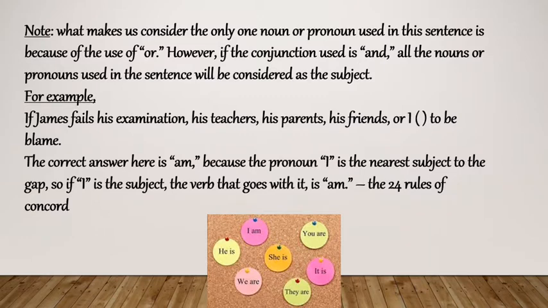There is another example. If James fails his examination, his teachers, his parents, his friends, or I am to be blamed. The correct answer here is "am", because the pronoun I is the nearest subject to the gap, that is, the blank. So if I is the subject, the verb that goes along with I is "am". So it is: he is, I am, we are, she is, you are, it is, they are.